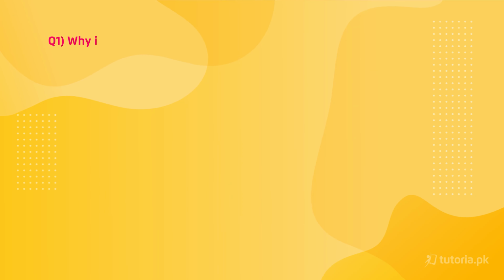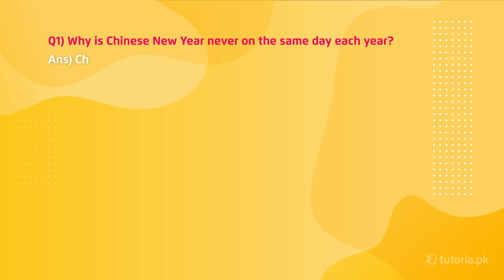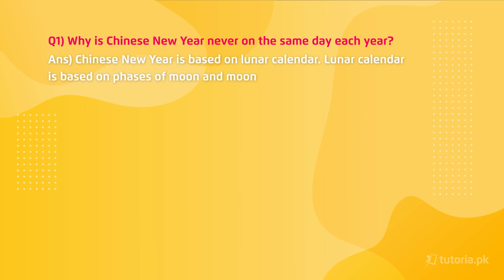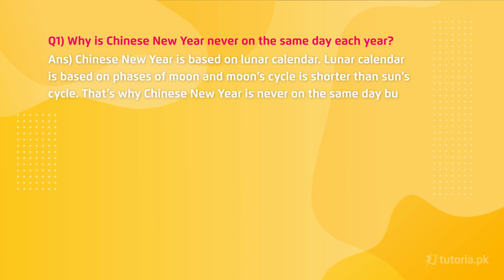First question is, why is Chinese New Year never on the same day each year? So the answer to this question is, Chinese New Year is based on the lunar calendar. The lunar calendar is based on phases of the moon, and the moon cycle is shorter than the sun cycle. That's why Chinese New Year is never on the same day, but typically falls between January 21st and February 20th.